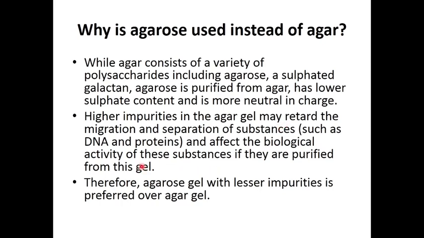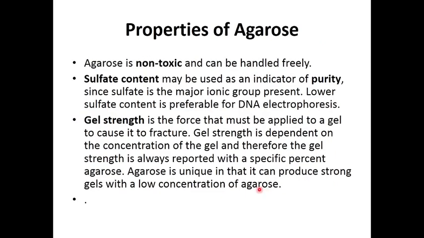When purifying components from the gel, it can affect their activity if we use agar, because agar contains a large amount of impurities. Therefore, agarose gel with fewer impurities is preferred over agar gel.